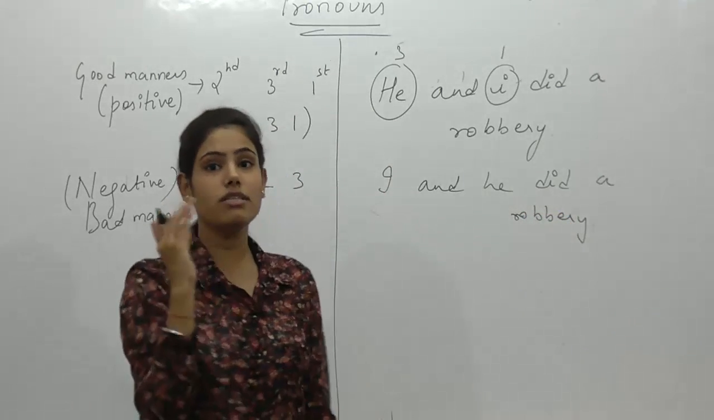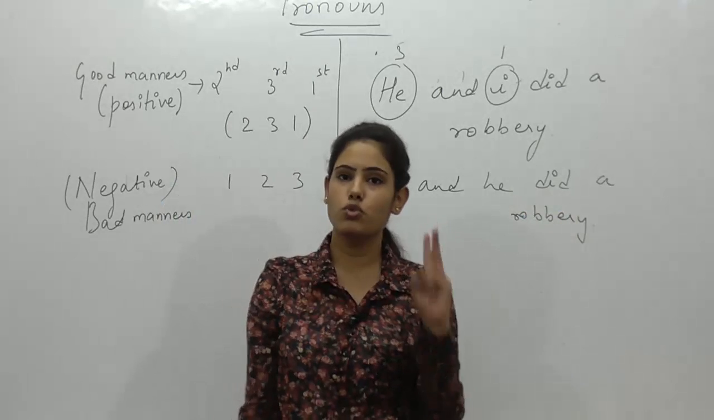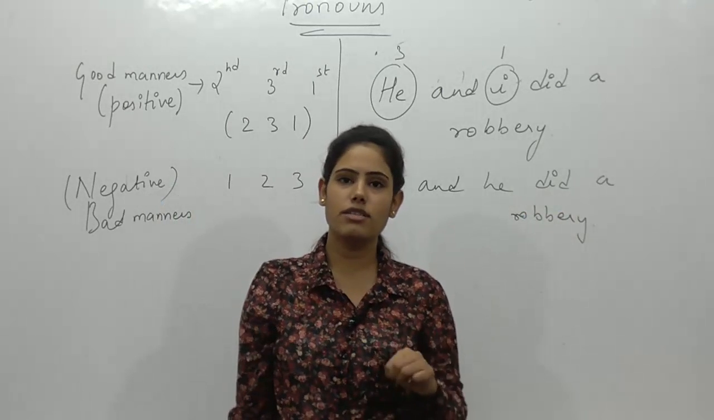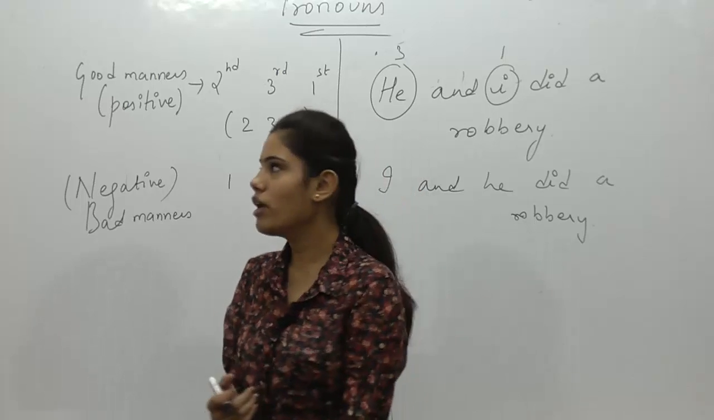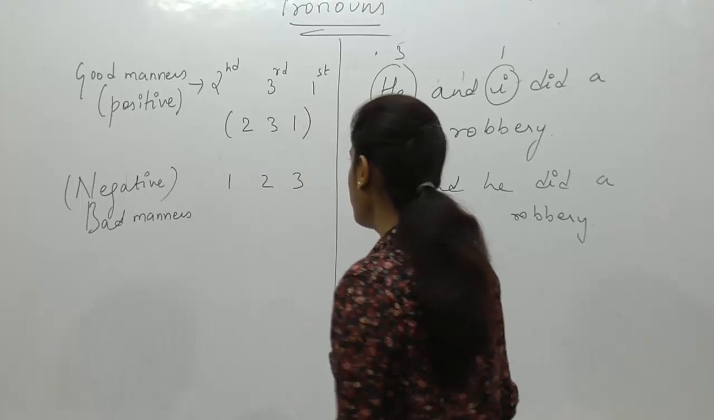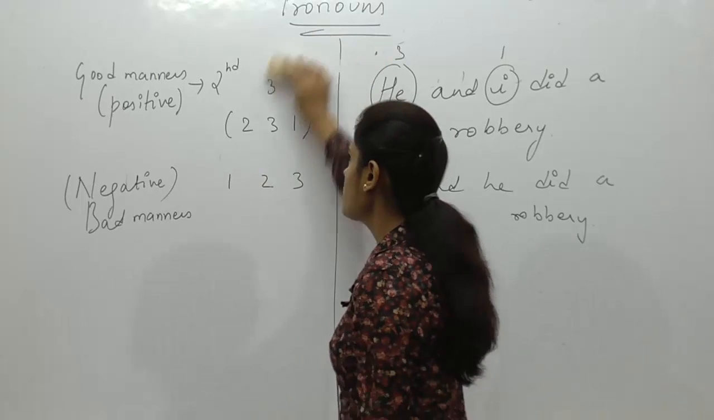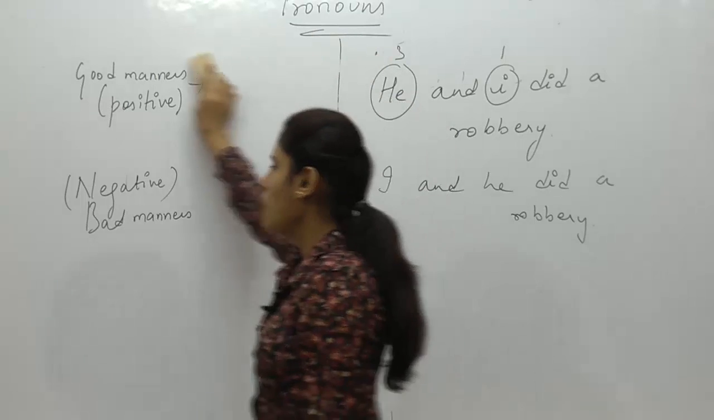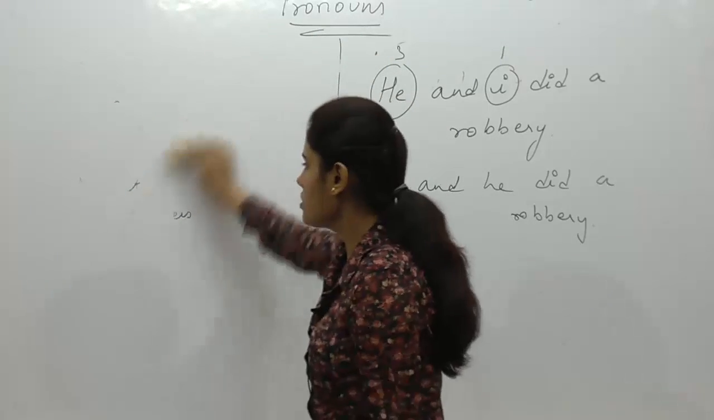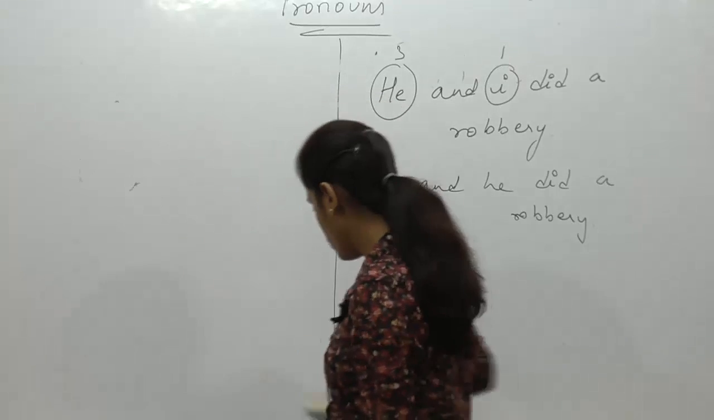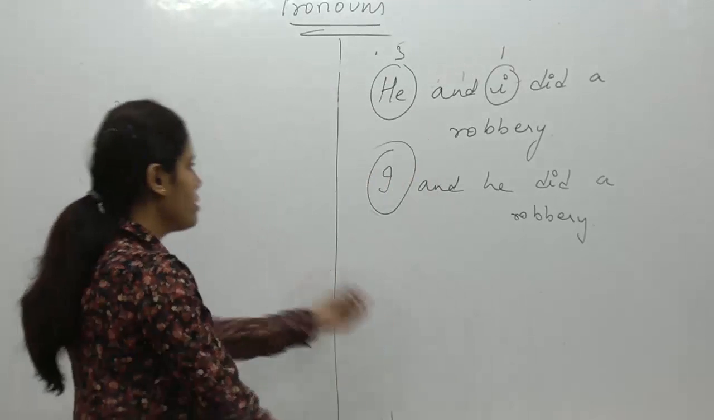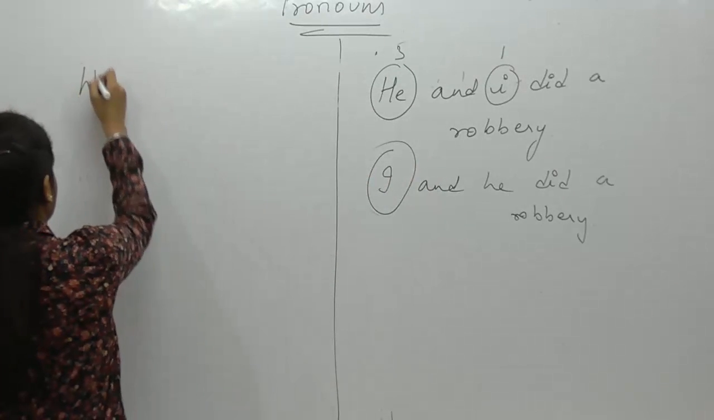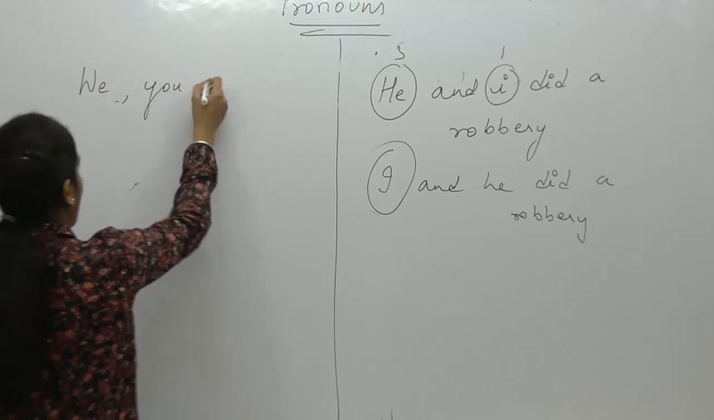So if a sentence is positive, it will be 2 3 1. If our sentence is negative, it will be 1 2 3. Okay, now if in case it happens like, हमारा जो हमने फर्स्ट पर्सन लिया वो कैसा है? सिंगुलर है, I, ये सिंगुलर है। अगर कभी स्टेटमेंट ऐसा हो we, you and they